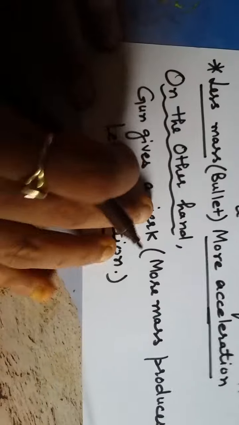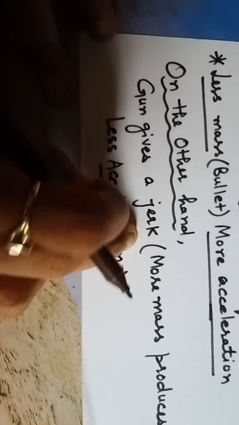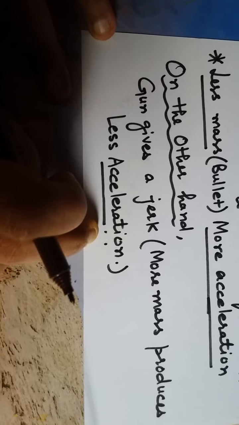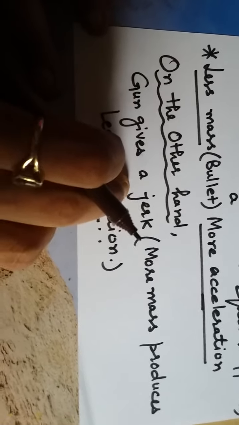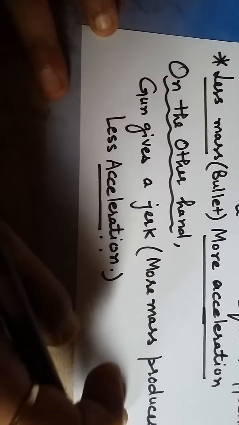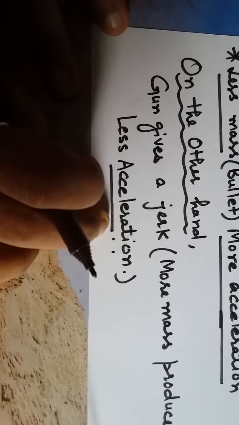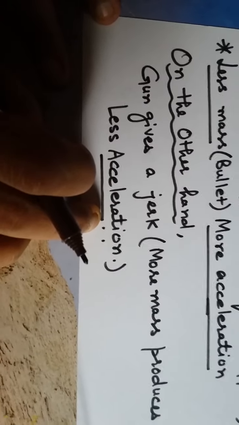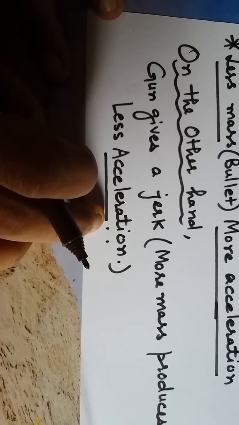On the other hand, the gun gives a jerk; more mass produces less acceleration. In case of the gun also, it gives a jerk to the gunman, and because it has more mass, it produces less acceleration. So this is the case of recoiling of a gun. With this, Newton's third law and the applications of Newton's third law are over. Thank you.